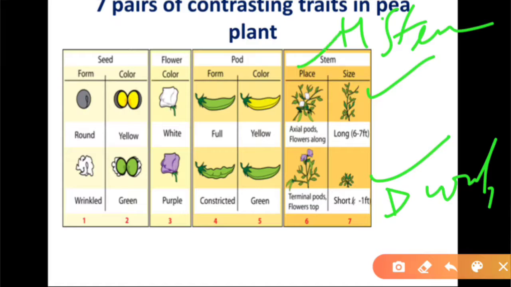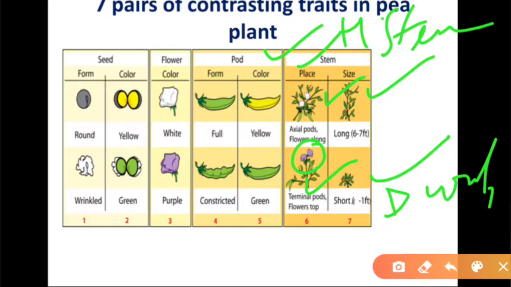Next contrasting character is position of flower. In this plant you can see the flowers are present on the top of the plant, that is called terminal position. And in this plant flowers are present on the axis of the plant, in between the different branches. They are not present on the top.